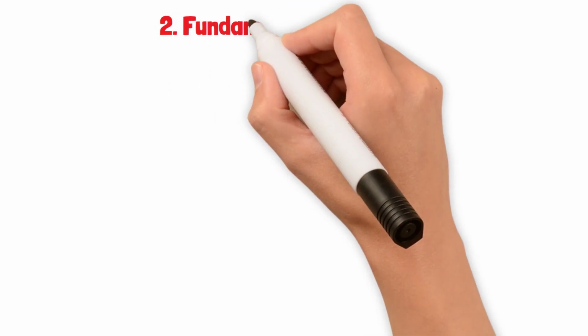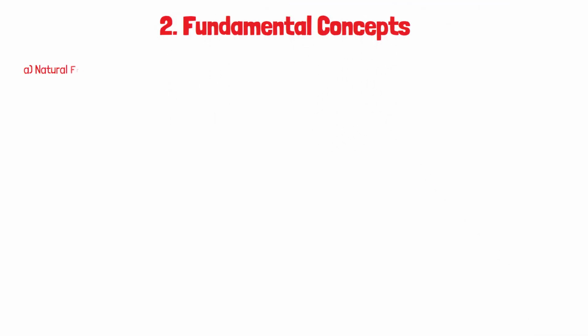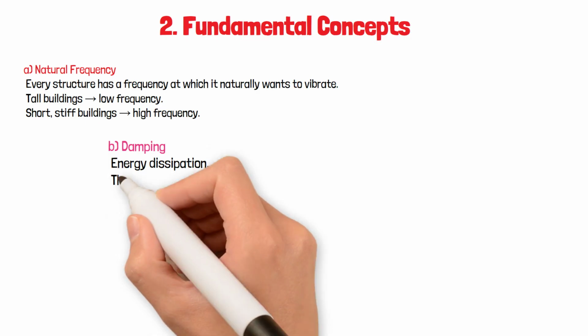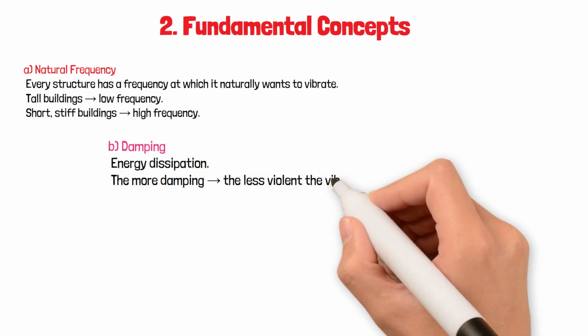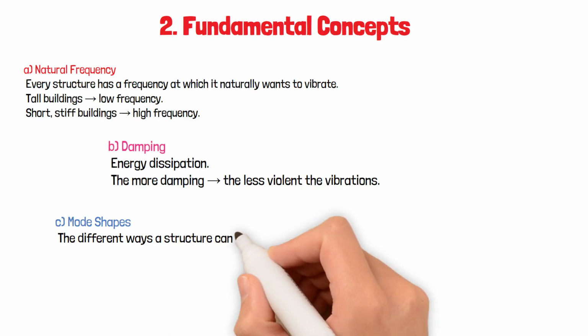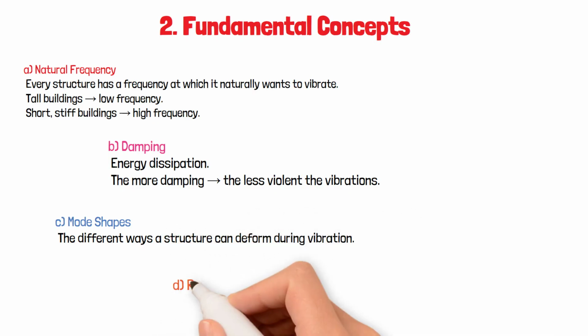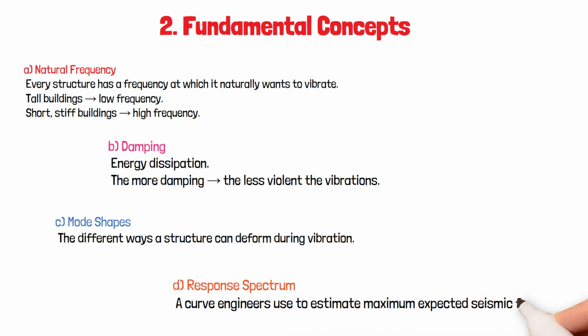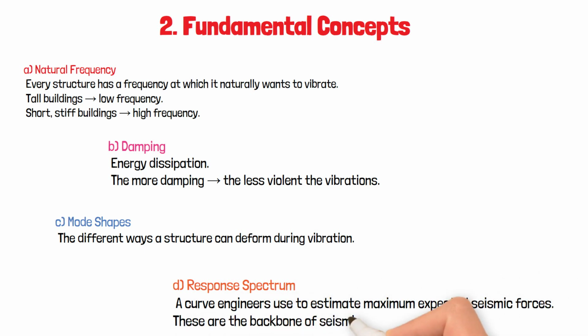2. Fundamental concepts. A. Natural frequency. Every structure has a frequency at which it naturally wants to vibrate. Tall buildings, low frequency. Short, stiff buildings, high frequency. B. Damping, energy dissipation. The more damping, the less violent the vibrations. C. Mode shapes. The different ways a structure can deform during vibration. D. Response spectrum. A curve engineers use to estimate maximum expected seismic forces. These are the backbone of seismic design.